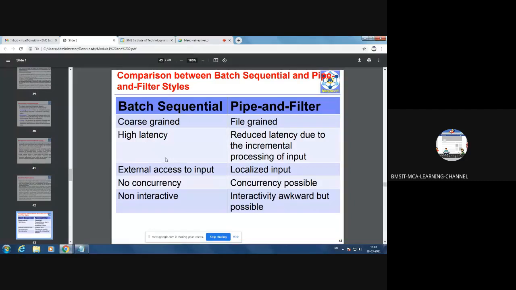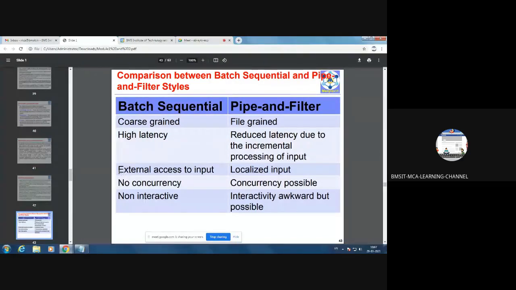So the latency is high. Whereas in pipe and filter, I am combining all the 5 jobs inside a single line. So it is one single instruction, and hence the latency is reduced. Therefore pipe and filter executes faster than the batch sequential system.